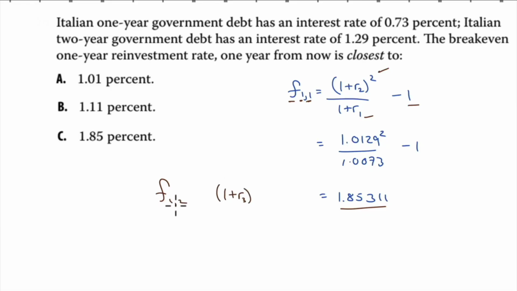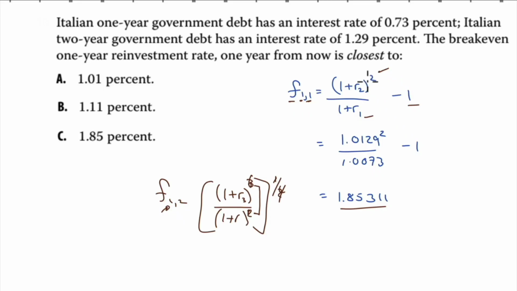It would have to be a 3-year rate because if it's a 2-year rate in 1 year, that means it matures in 3 years. That would be to the power of 3. It would mean we'd only have a 1-year rate right now. So you would have to take the square root of this because this is a 1, this is a 3. The difference between them is 1 over whatever the difference is. So if this happened to be 6 years and this was a 2-year rate, it would be 1 over 4 because 4 years separates the 2 rates. It's just here 1 year separates the rates, so we don't have to do anything other than just divide.